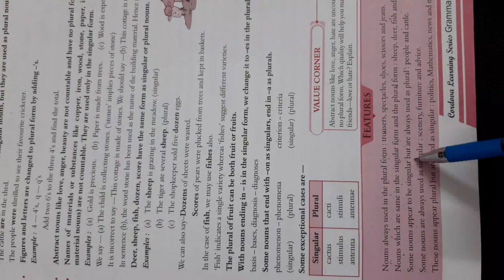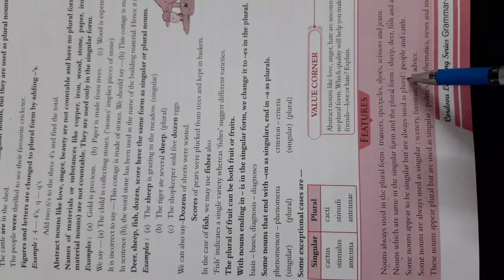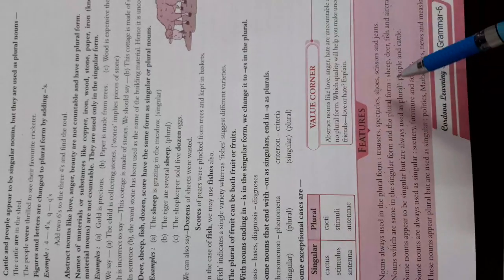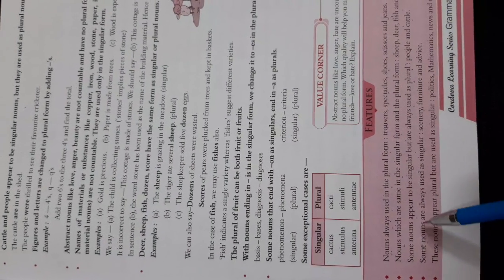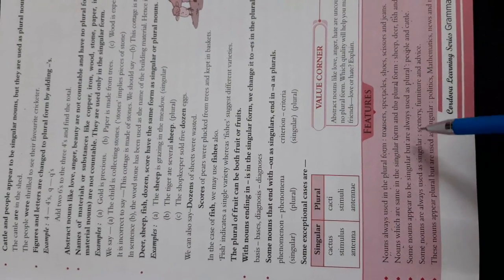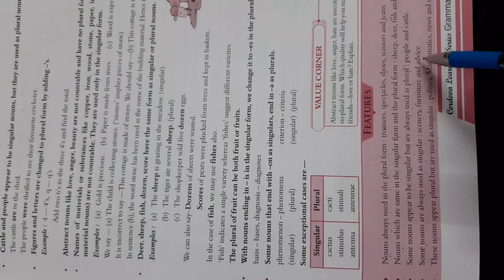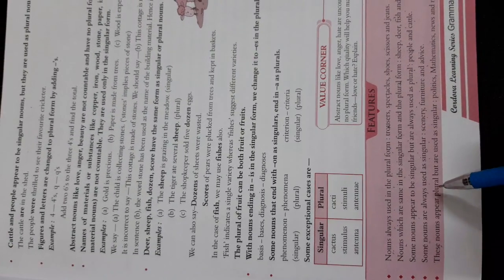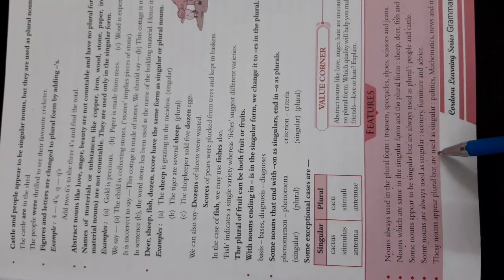Some nouns appear to be singular but are always used as plural, as we've just read about right now: people and cattle. Some nouns are always used as singular, like scenery, furniture and advice. These nouns appear plural but they are used as singular: politics, mathematics, news and measles.